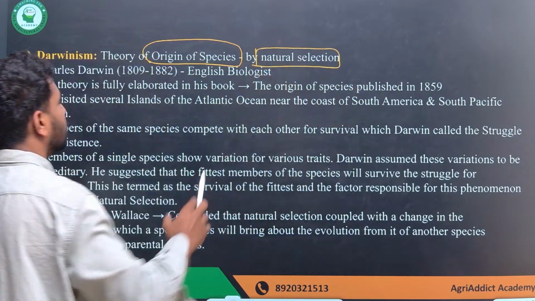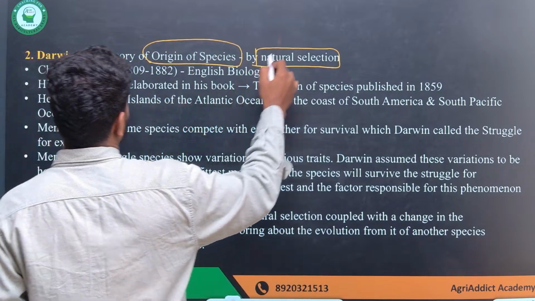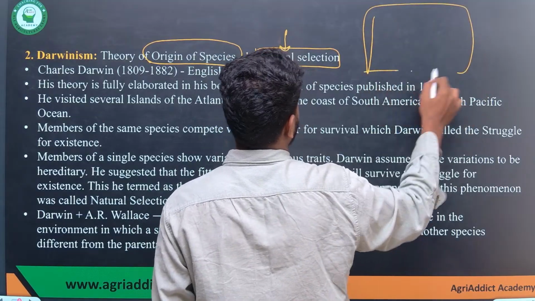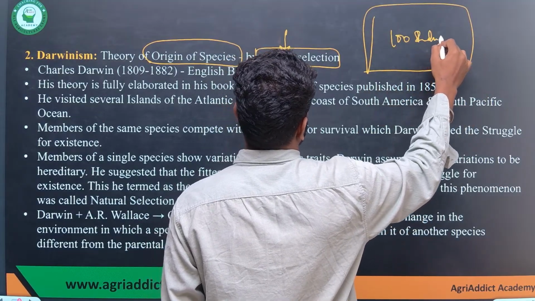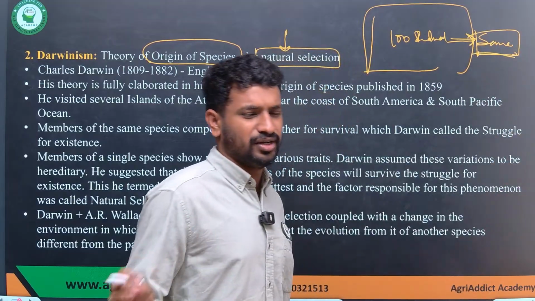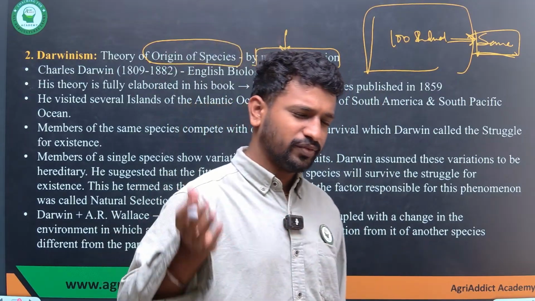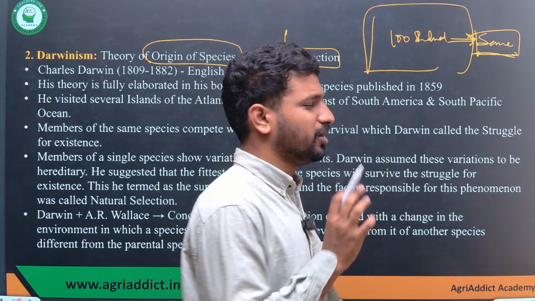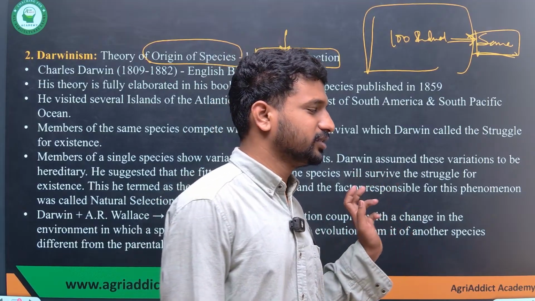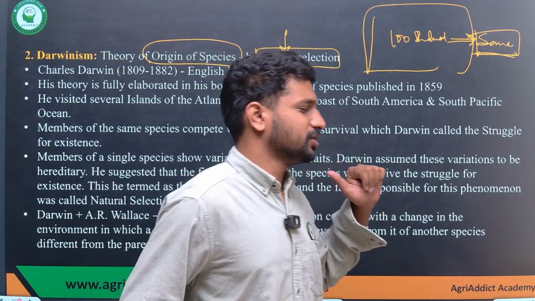But the problem with the Darwin theory is that Darwin did not explain exactly how natural selection is acting. Now, tell me, if a population has 100 individuals, and all of them are exactly the same, there is no difference in fitness. Over a period of time, the population is in equilibrium. It doesn't change. The individuals are one and the same. Can natural selection, as explained by Charles Darwin, act on this population? Yes or no?